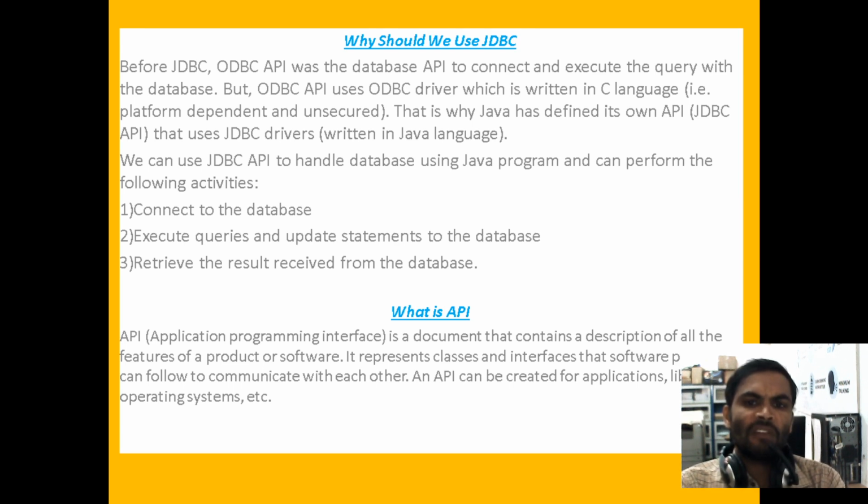That is why Java defined its own API, the JDBC API, which uses JDBC drivers written in the Java language. Before the JDBC API, we had the ODBC API. Under the ODBC API, it is platform dependent, meaning it will work only for a particular language.